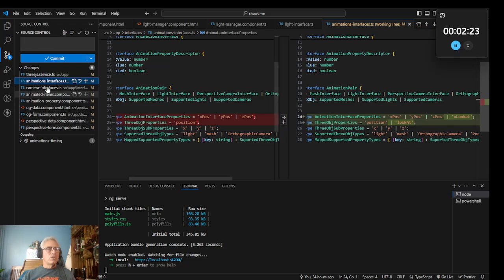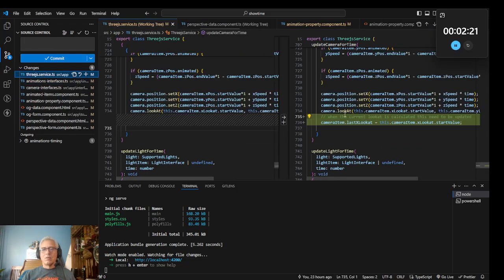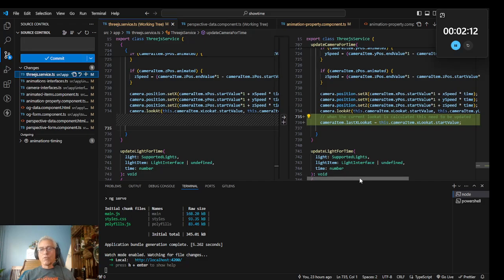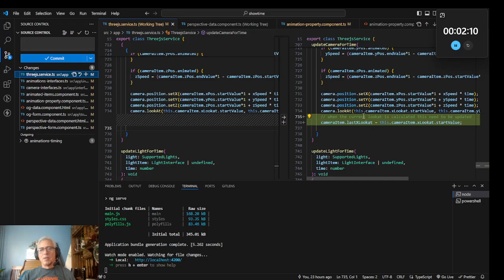I'm going to go to the service next, and all I did was set it up for future use. I'm not using this yet, and we're not calculating the actual position, but I set it up so I can have a reference to wherever we set the lookAt last.